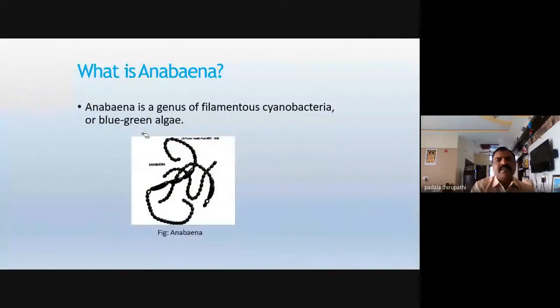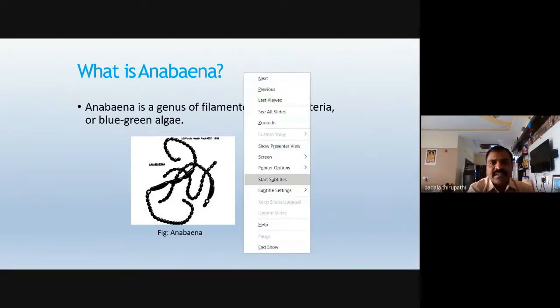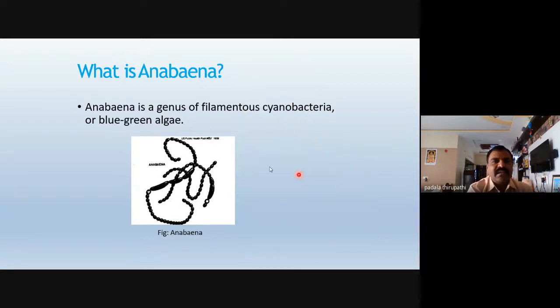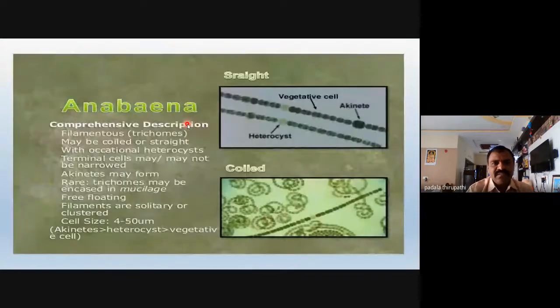Okay, then what is Anabaena? Anabaena is a genus of filamentous cyanobacteria or blue-green alga. Is it clear? What is Anabaena? Anabaena is a genus of filamentous cyanobacteria or blue-green algae. This slide shows Anabaena. The upper image shows the straight lines, showing the filament or trichome of the Anabaena.